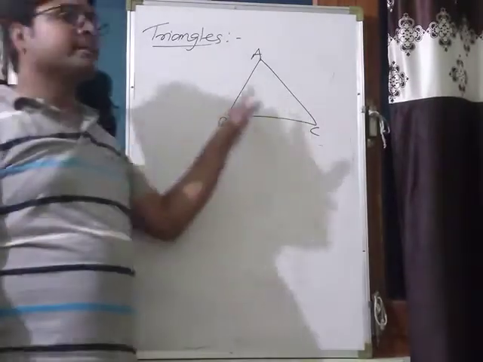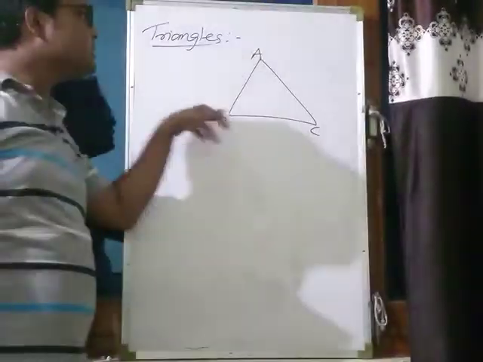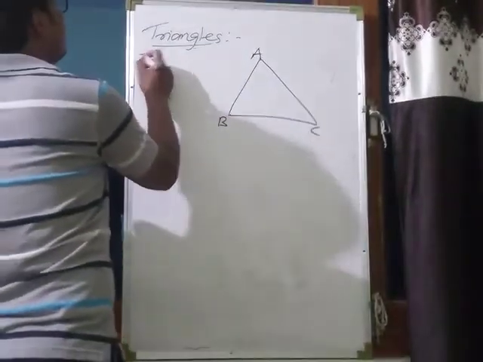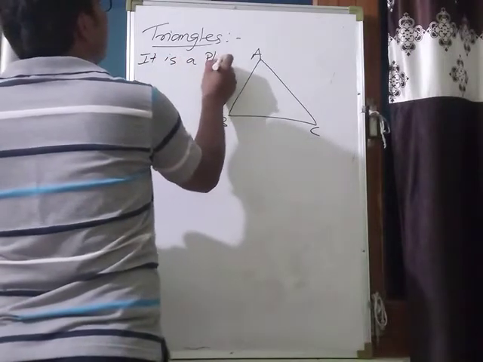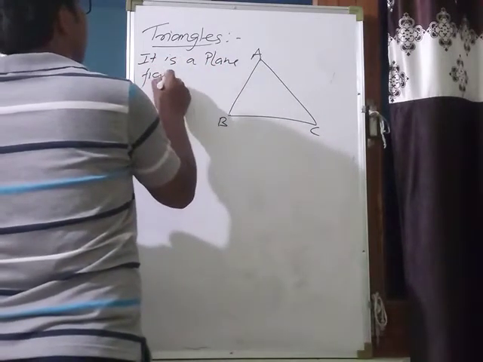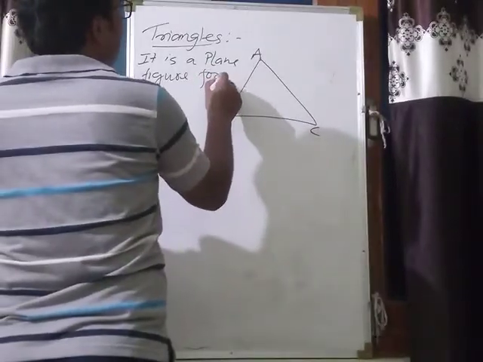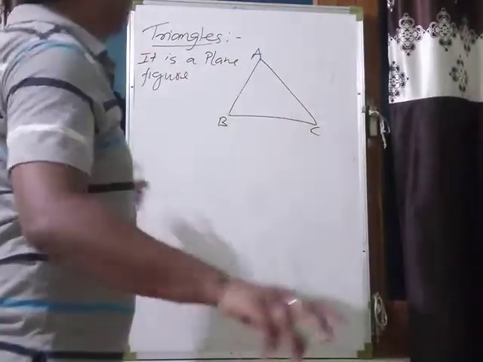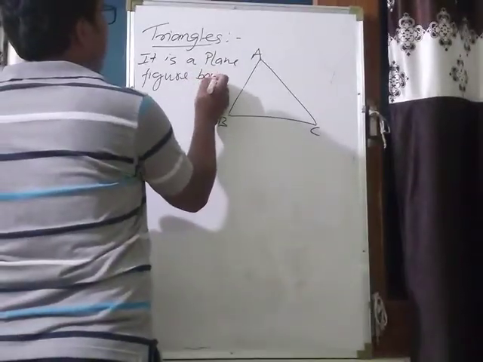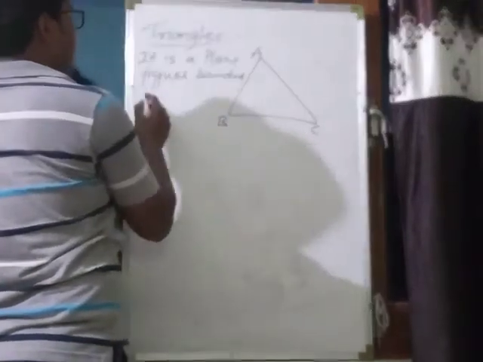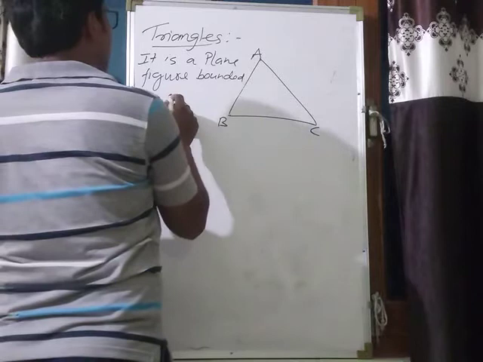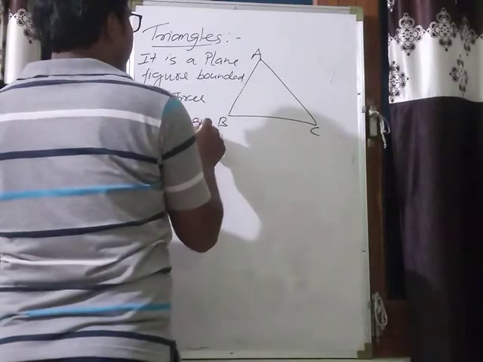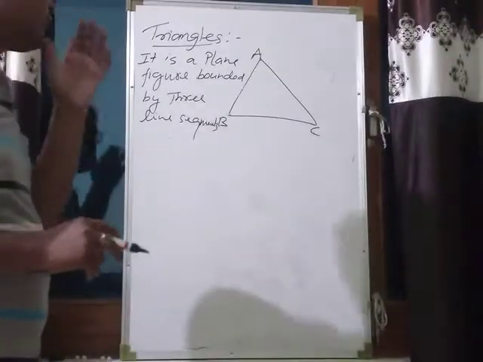That's why it is a plane figure bounded by three lines or three line segments. Okay. So a triangle is what? It is a plane figure bounded by three line segments. Okay, you have read about this.